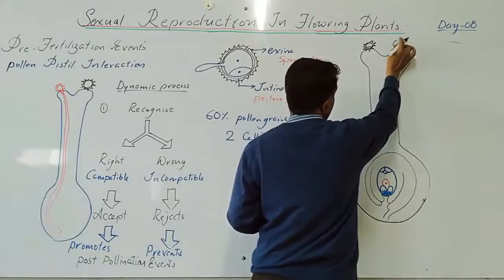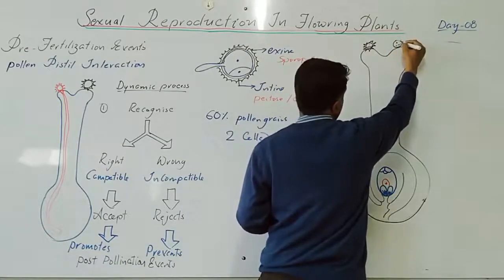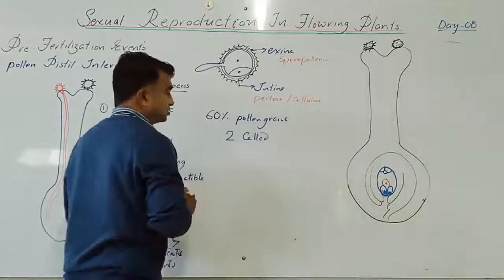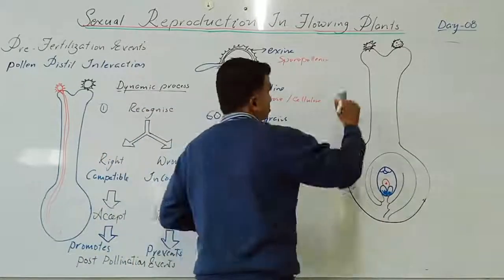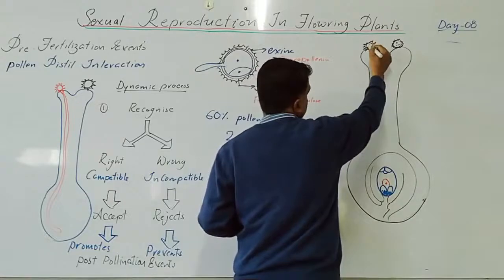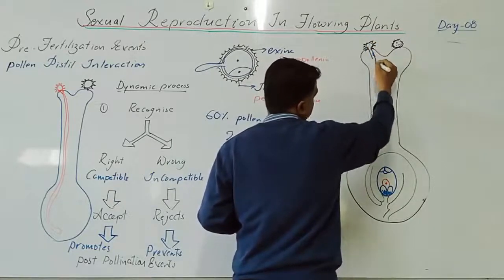In the three cell condition, there is a vegetative cell and here the male gametes. So this is the three cell condition. Now we are to study. So this is the two cell condition. Now pollen germination occurs. So this is the pollen tube. Yes. Now the pollen tube passes through the stigmatic surface.